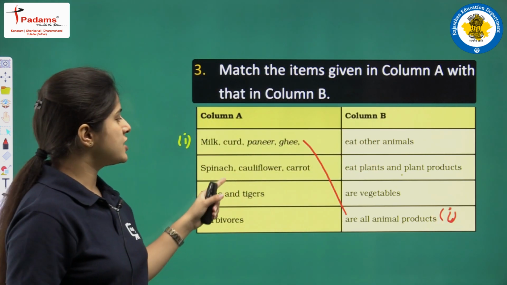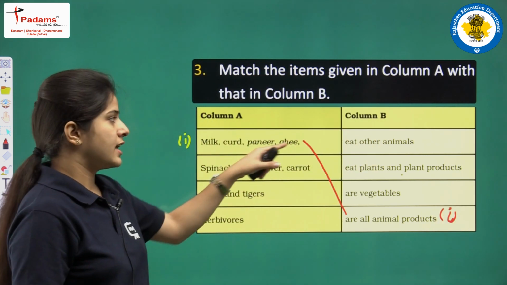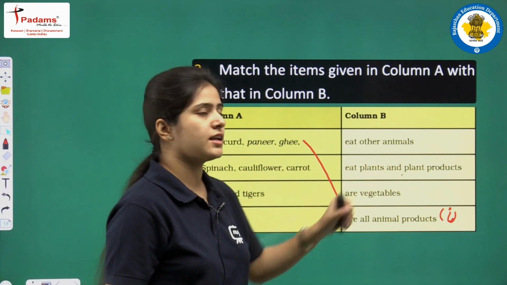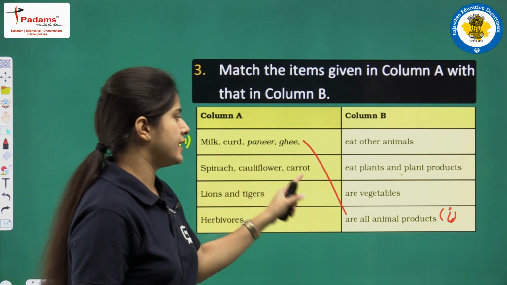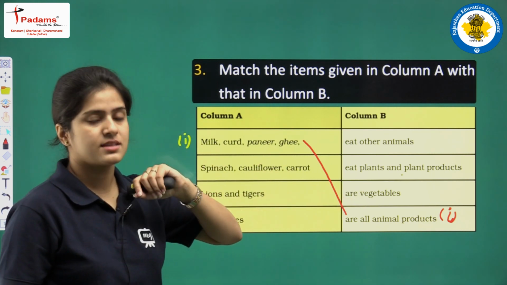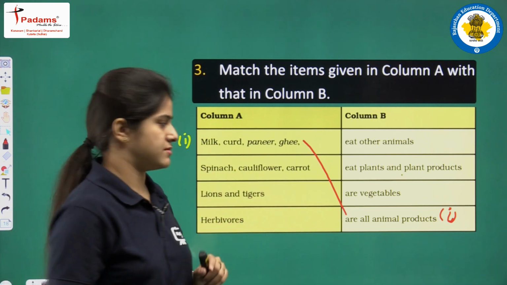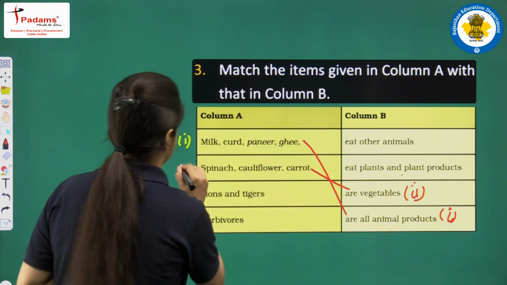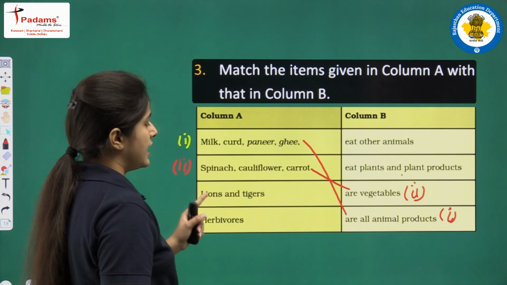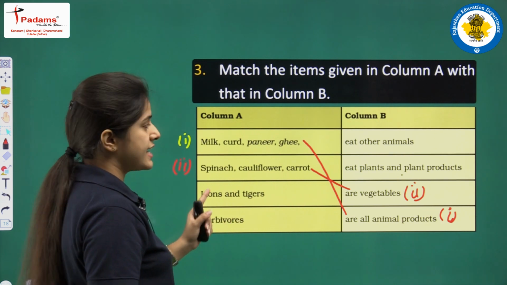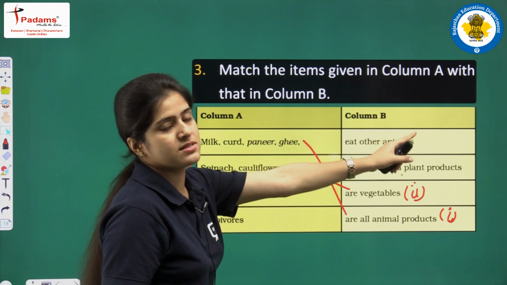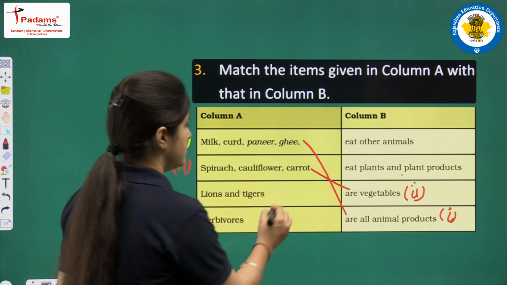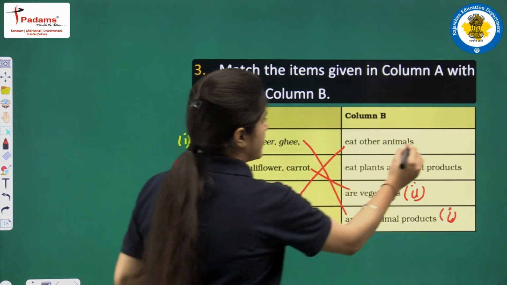Next, spinach, cauliflower and carrot eat other animals? No. Spinach, cauliflower, carrot eat plant and plant products? Spinach, cauliflower and carrot are vegetables. So this is your second. Lions and tigers eat other animals. Obviously these are carnivores and these are eating other animals. Okay, bachcho? So the correct answer is 3.